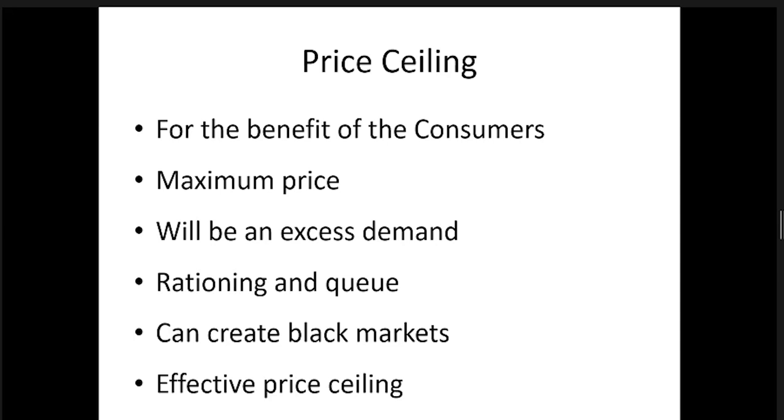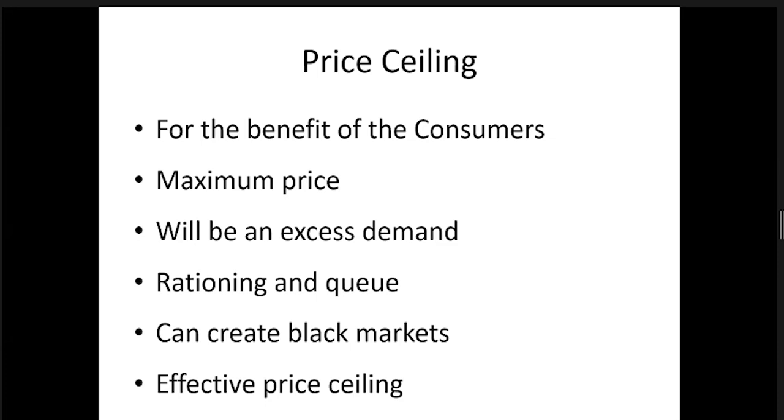But the point which I wanted to highlight is that you cannot break the ceiling. If you break the ceiling, you need to have some punishment. In economics, when we say price ceiling, it is also such that we have a ceiling to the price. The price can go up anywhere, and then there is a ceiling for the price. You cannot go above that. If you go above that, government will come and punish you. It's a government rule regulated by the government. So there will be a government gazette. The gazette will notify the suppliers. You cannot increase the price more than that.